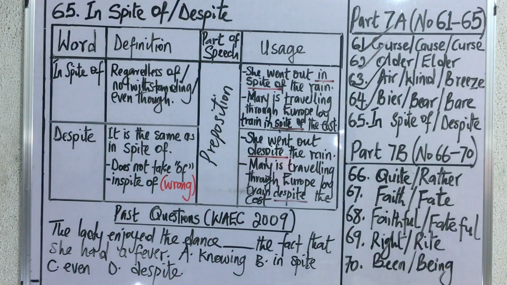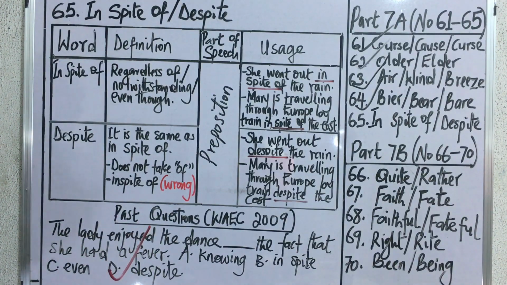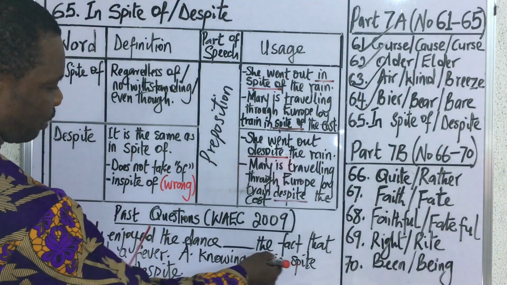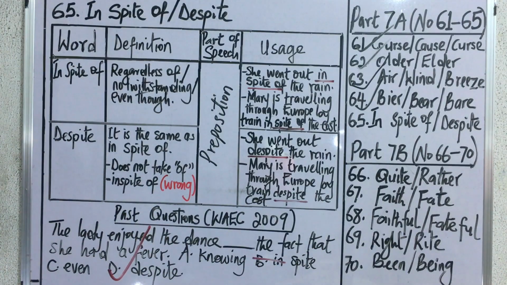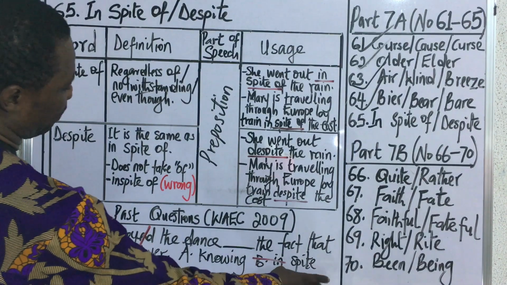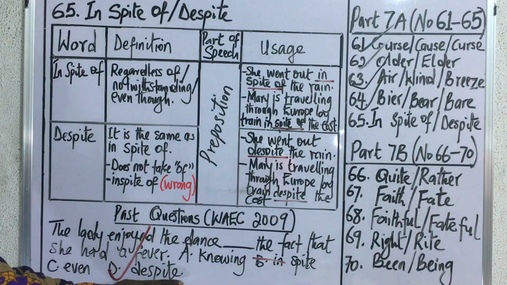The correct answer to this question is D, despite. We cannot consider in spite because there is no preposition of here. Remember we said that anytime in spite is used, it attracts of. But despite does not attract anything. So despite is the right option for this expression. Therefore, option D is the correct answer.